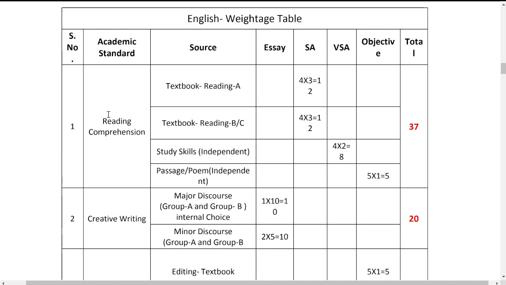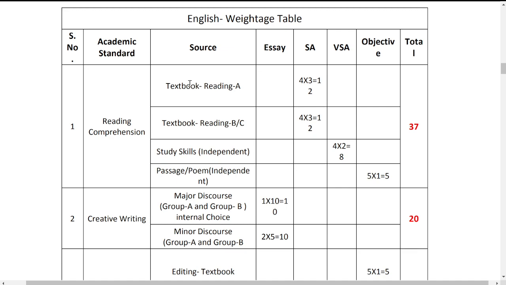If you look at the first one, this is all reading comprehension. Reading comprehension, section 1, question number 1, is nothing but reading A. A paragraph will be given to you, and this reading comprehension comes from your textbook reading A. It is completely textbook dependent, so you need not check any passages outside the textbook.